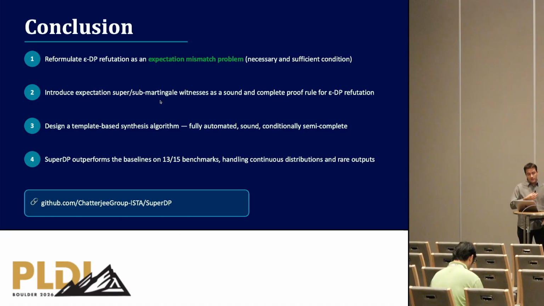Based on this proof rule, we design a sound, semi-complete, and fully automated algorithm based on template-based synthesis for refuting epsilon DP. And our prototype implementation shows promising results. So we are able to solve 13 out of 15 benchmarks at good runtimes. And our tool is available, so you're welcome to play with it.